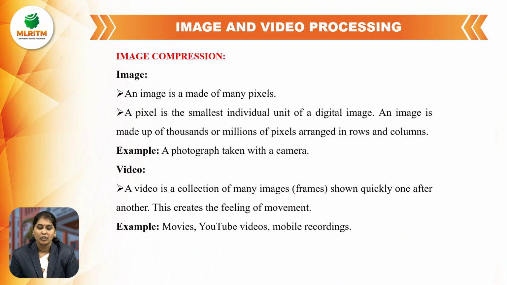Next, image compression. An image is made of many pixels. A pixel is the smallest individual unit of a digital image. An image is made of thousands or millions of pixels arranged in rows and columns. For example, a photograph taken with a camera. Next, video. A video is a collection of many images or many pixels shown quickly one after another. So this creates the feeling of movement. For example, movies, YouTube videos, and mobile recordings.